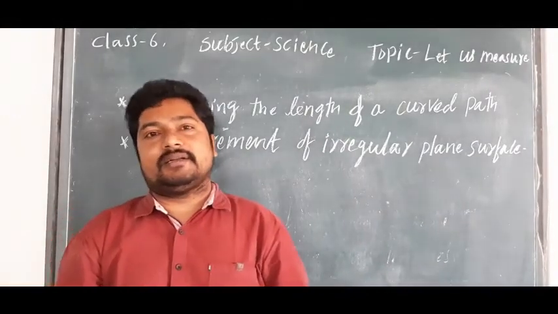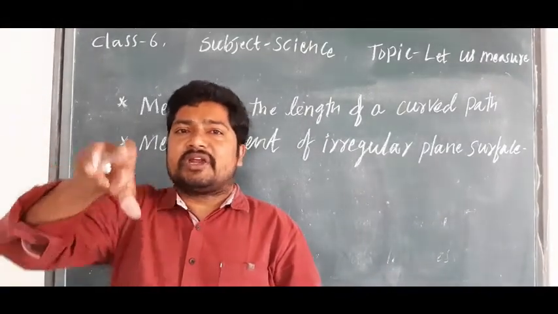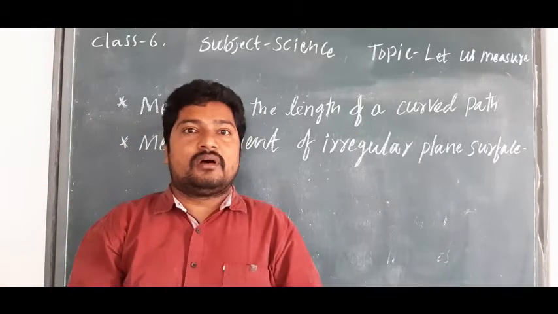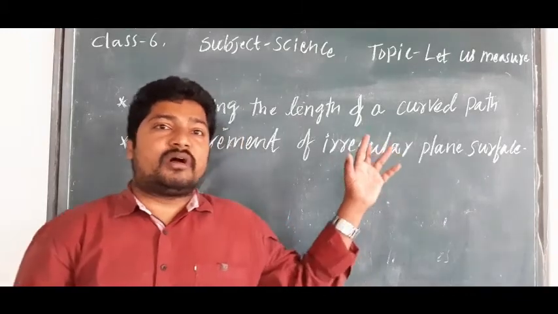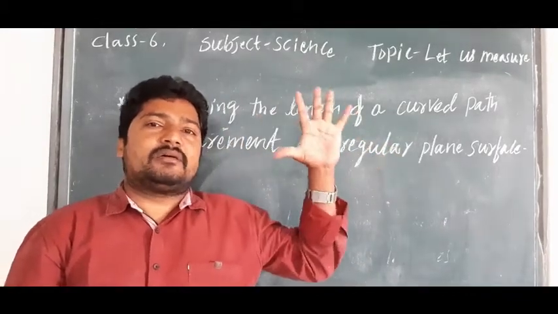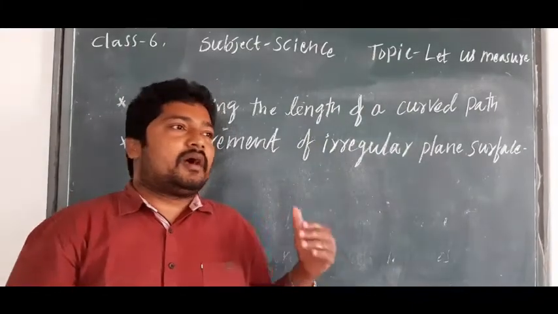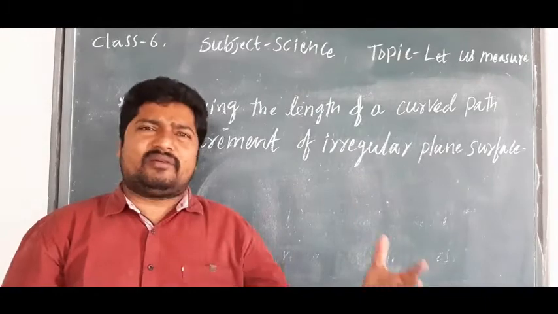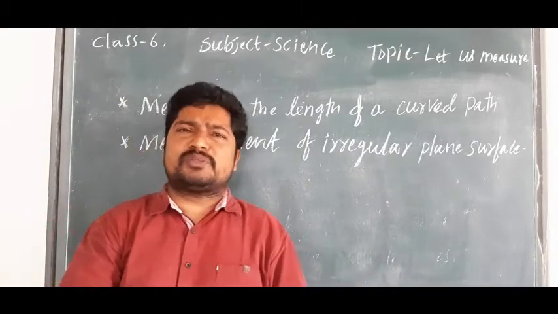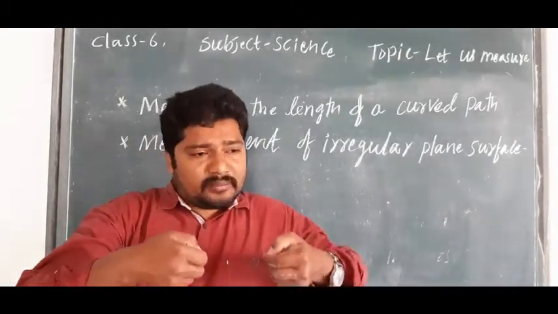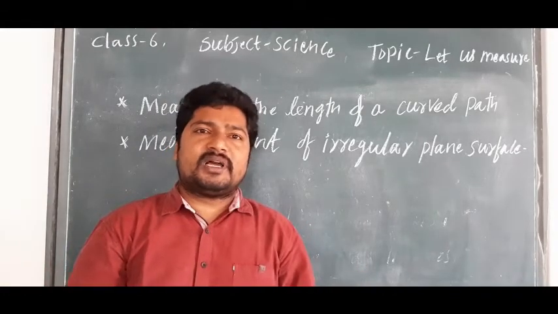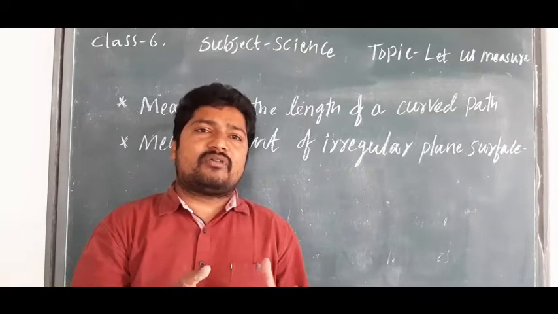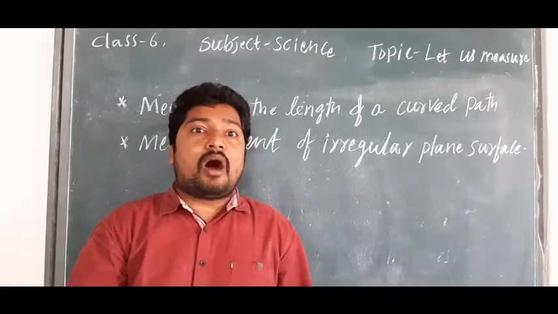For example, children, we have objects of irregular shape. If the objects are big, for example our India map, or our Andhra Pradesh map, or any world map, is it possible to measure with a scale? Because the shapes are irregular. The shapes are not the same way we like.